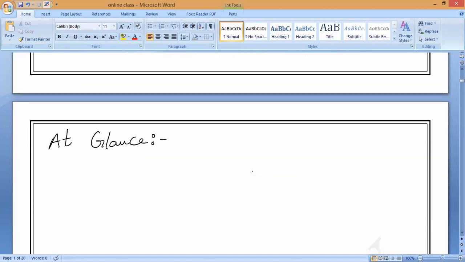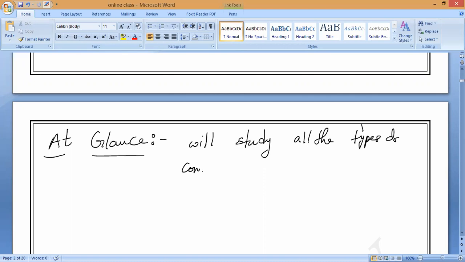Now let us discuss what we are going to study in this chapter. At a glance, what is our main aim? We'll study all three types of compounds. What are they? Acids, bases, and salts. We'll study all three types of compounds. What are they used to be called as?